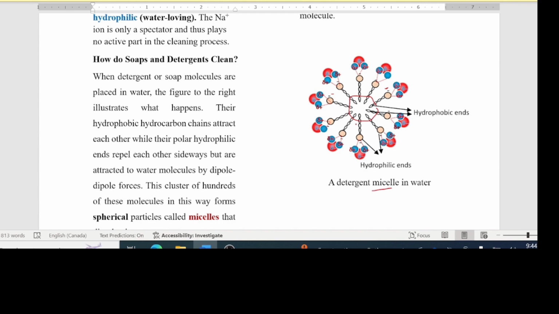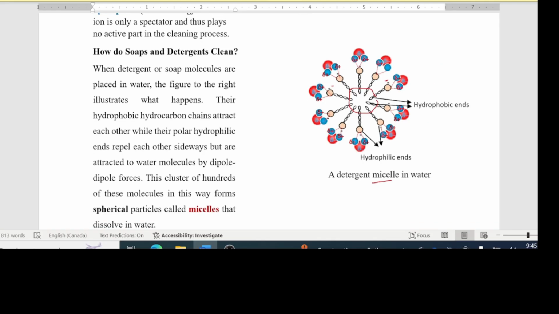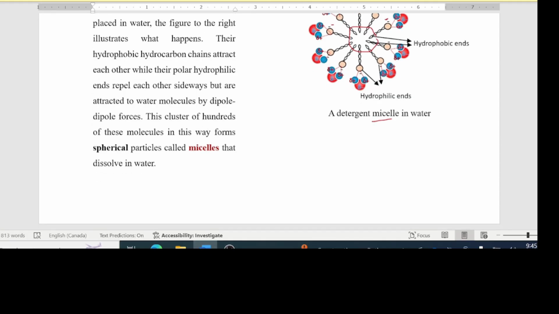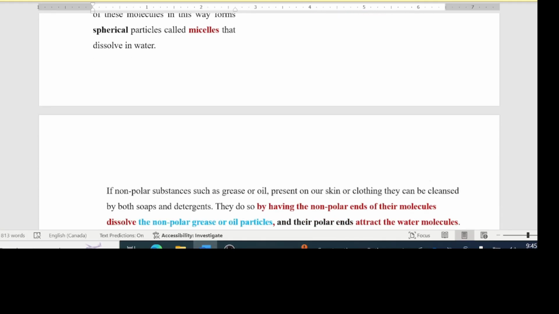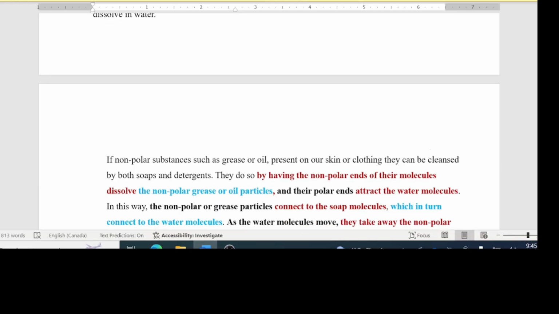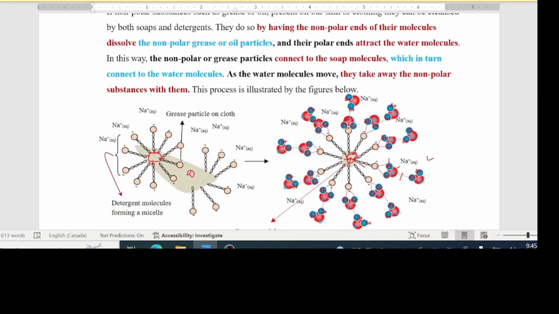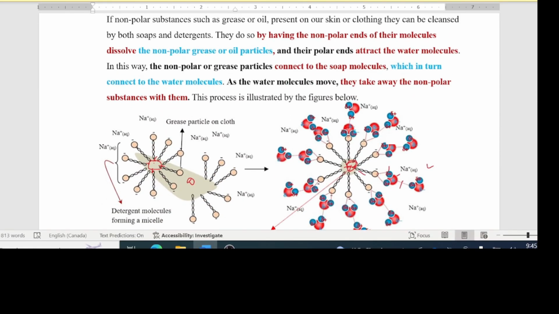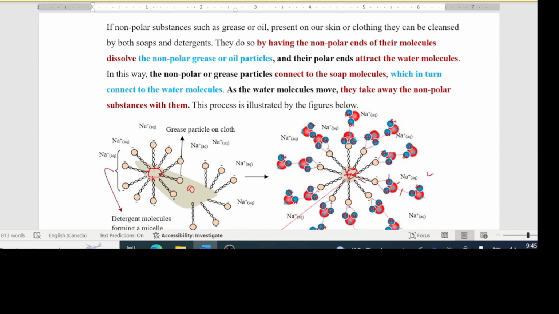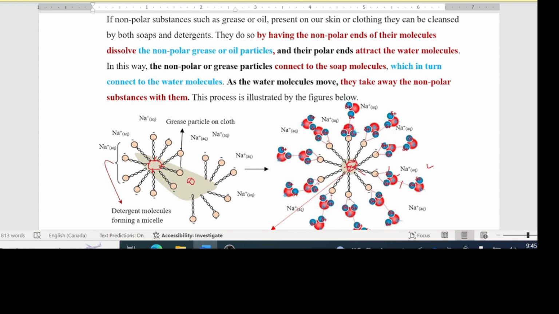So this is how these detergent or soap molecules are able to form these spheres. You see this in 2D, but actually they're spherical in nature. Now let's see how a detergent or soap molecule is able to cleanse a fabric of all your greasy particles. So I'm going to leave this here for you to watch. You can read that, and then you can look at the picture there and try to figure out what is going on. I don't want to give you the answer, right?